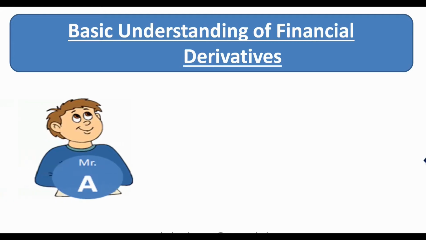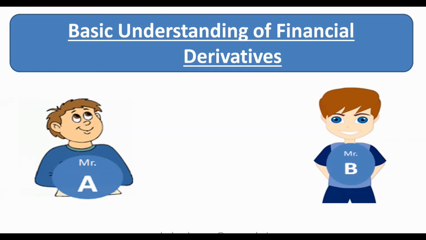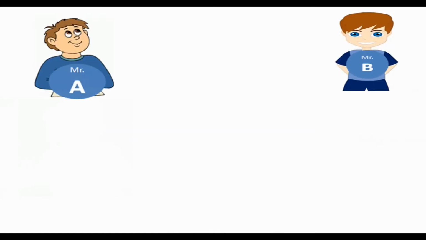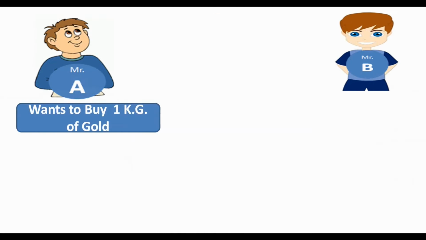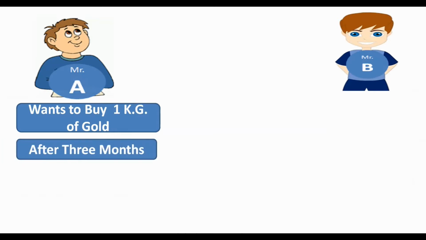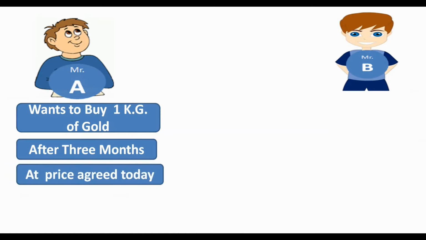There is Mr. A and Mr. B. These are the two parties in the market. Now Mr. A wants to buy 1 kg of gold, hypothetically, but after 3 months, not today. He requires that quantity of gold after 3 months, but at a price agreed today.